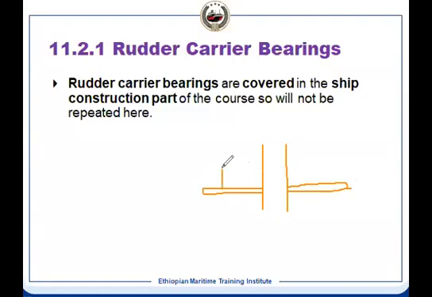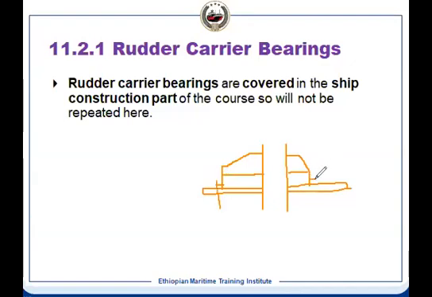So we have the rudder carrier bearing. In the bearing, for example, this is the bearing surface. The top part is attached by a clamp onto the rudder stock. So when the rudder is turning, the top part also turns, and the bottom part is attached to your hull.